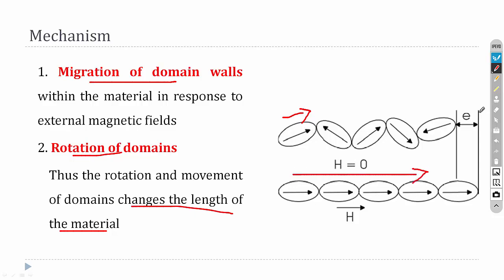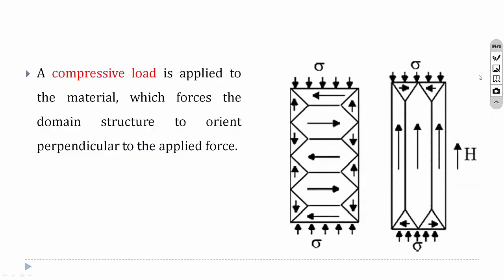So here e is the displacement, as we discussed earlier. For cobalt it is 60 microstrain, and for Terfenol it is 2000 microstrain. The third step is that when a small compressive load is applied, it will completely force the system to form a lengthy one.